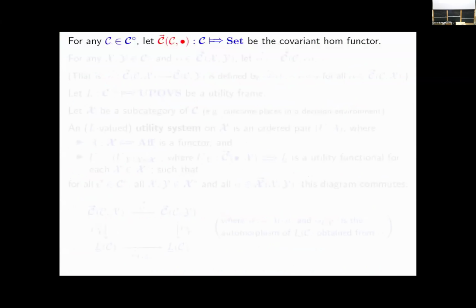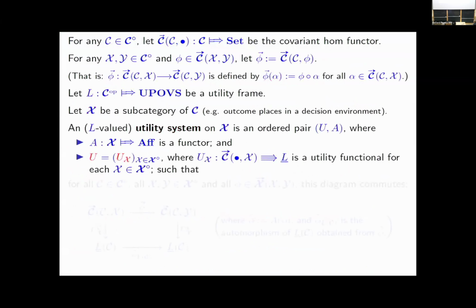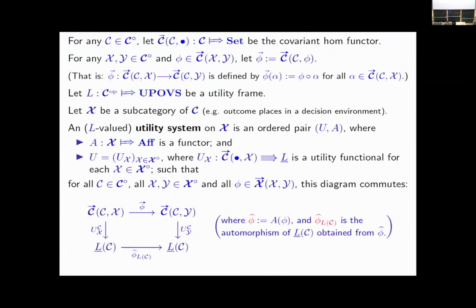So basically, there's a way to define a utility system, a collection of utility functionals, one for every single outcome place. And these utility functionals are connected together by a network of positive affine transformations. Basically, what's going on here looks kind of like a natural transformation, but it can be made into a natural transformation, but it's kind of notationally heavy to do that, so I'm going to skip that.